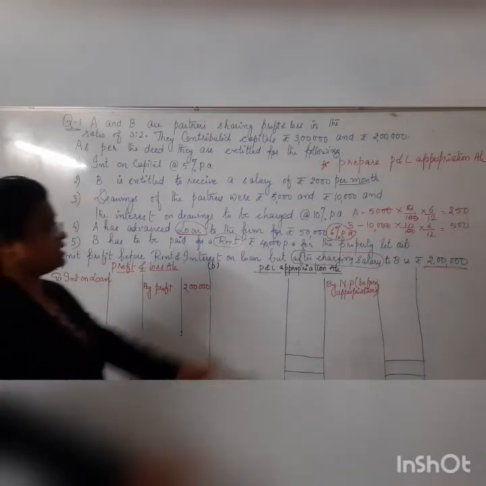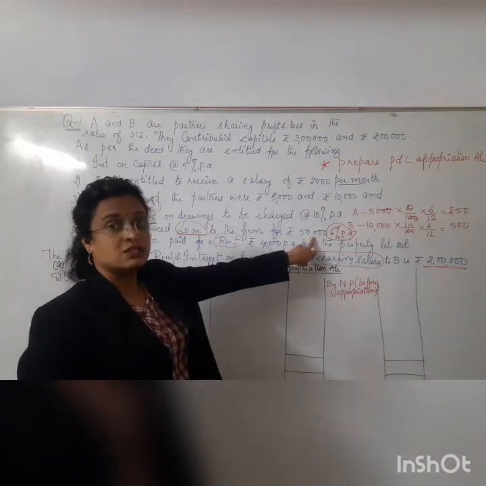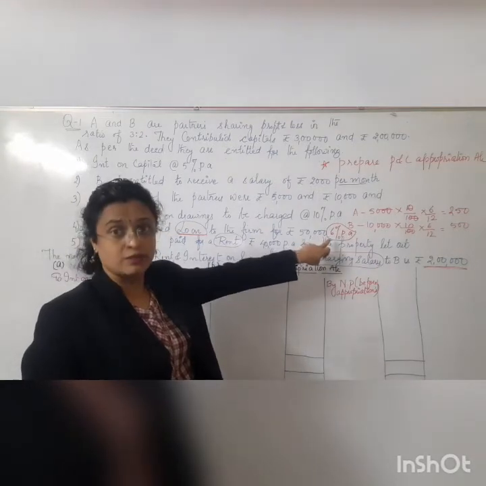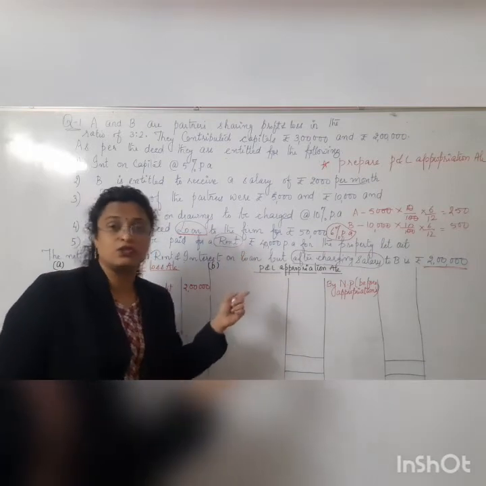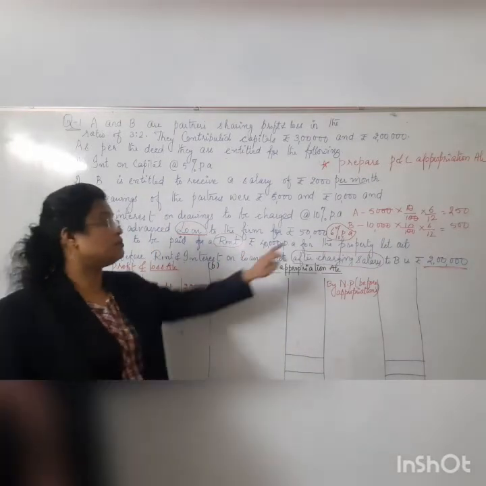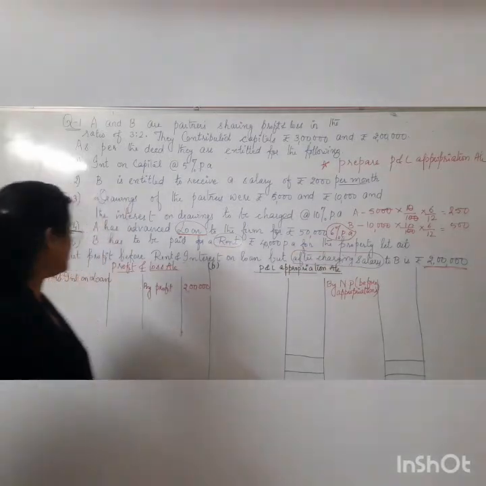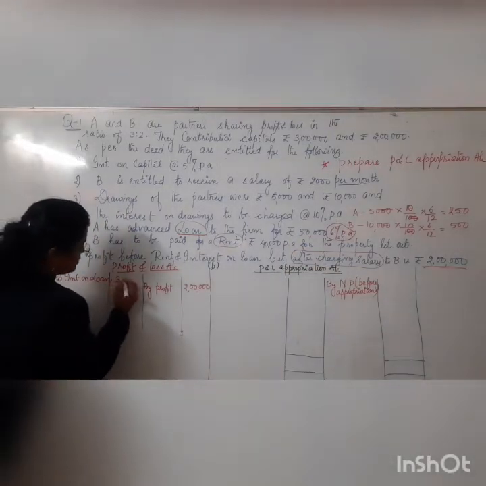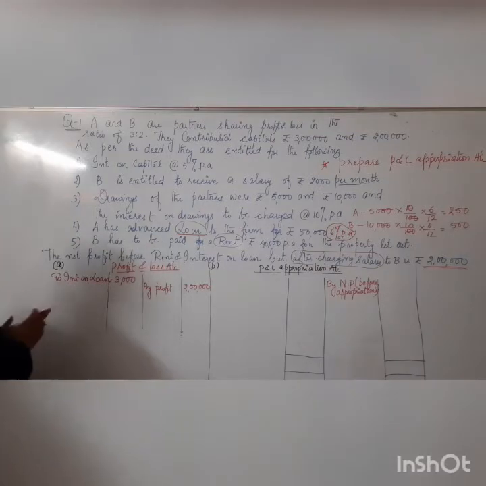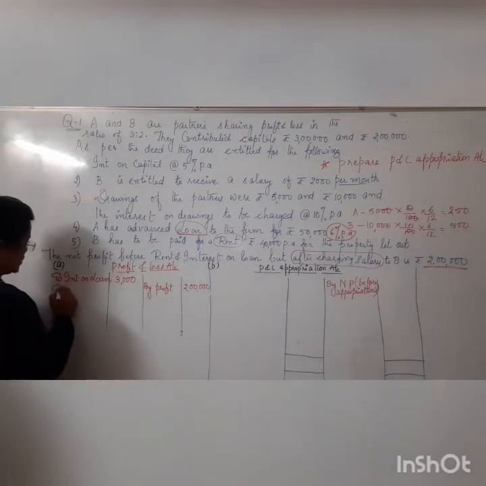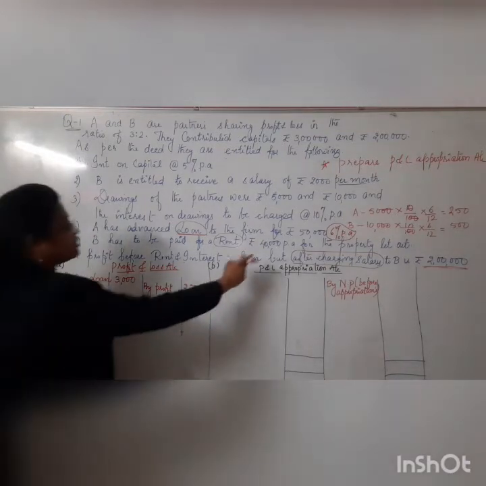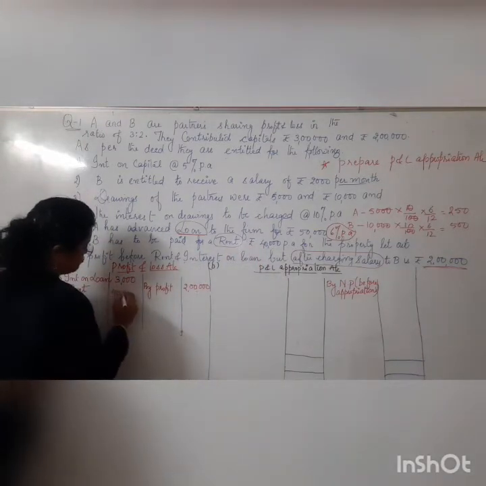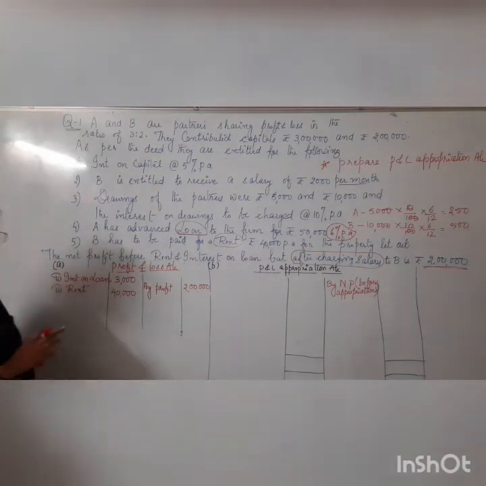We calculated it here. How much interest on loan? That is on 50,000. Understood? Rate is 6% per annum, because it's mentioned in the deed. If no rate for the interest on loan is mentioned, then we are supposed to take it as 6% per annum. So 50,000 into 6 upon 100, interest on loan is going to be 3,000. Now, to rent. What is the value of the rent we should take here? That is actually 40,000 per annum. So let me write down here 40,000. So this is not being charged with the profit.